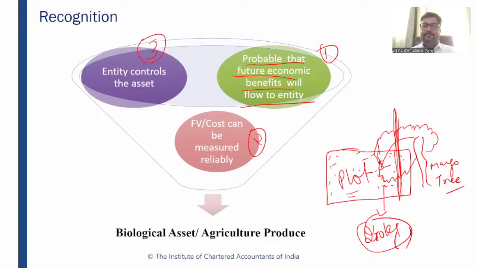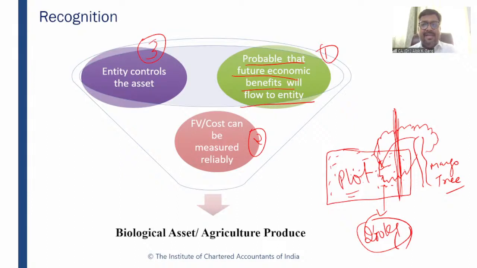Third example: in some countries, when you buy an animal, you have to get it registered. When you get this registration done, of course, this animal will be in your control. You are controlling that animal. Even in India, if you see the animals, probably you will find that these animal owners put some badge or some identification mark on their ear, or on their head, right? So it means they are controlling that particular animal, right?